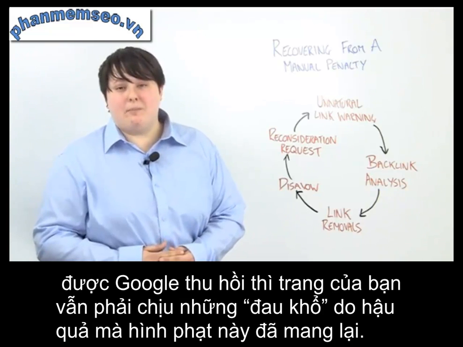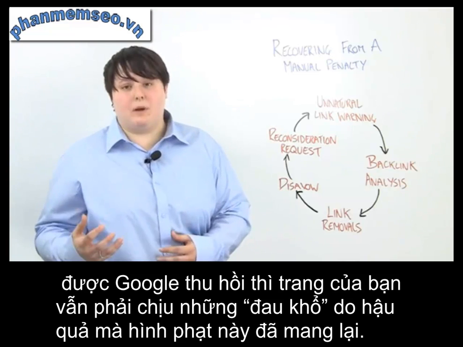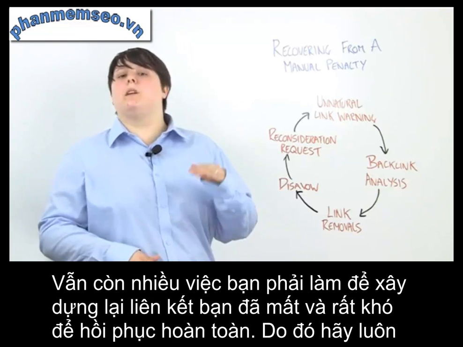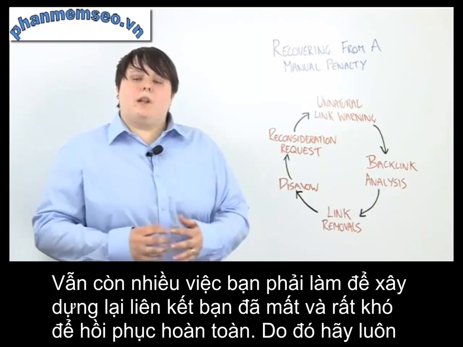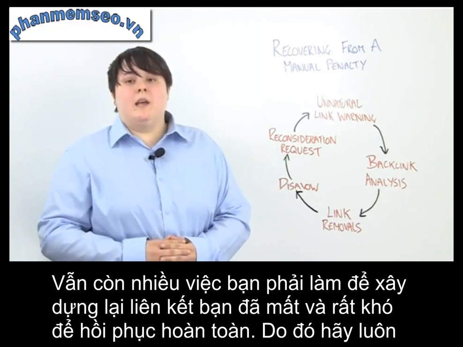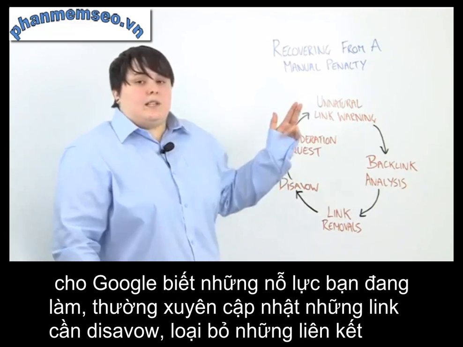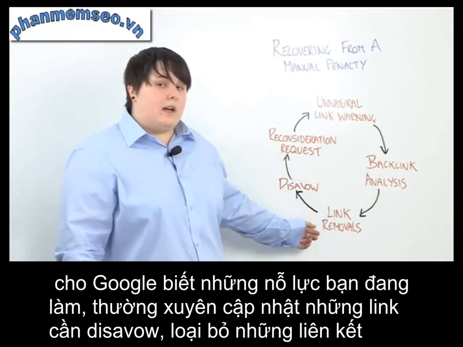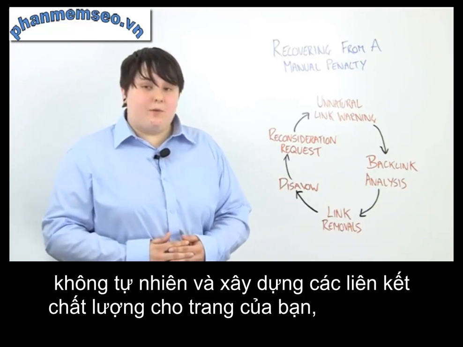Even if that manual penalty is revoked, you may still be suffering as a result of an algorithmic penalty. So Penguin could still be looking at your links and devaluing them against your competitors. So you've still got a lot of work to do. You've got to build up the links that you've lost, and you may never recover completely. But keep up the good work that you started here, and keep telling Google what you're doing, keep updating your disavow, keep getting unnatural links removed, and build quality links to your site, and eventually you should start to see some positive results.